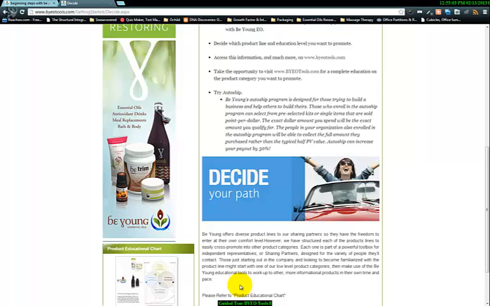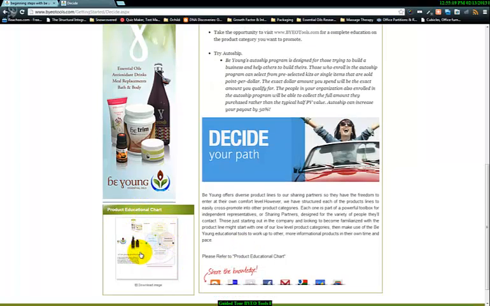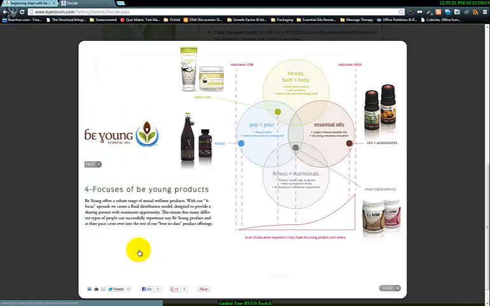And so what you need to do when you decide your path is first decide your passion and decide what area or what product category, if all or one or some, you want to commit to, because if you commit to one of them, then you're going to have to realize that there's some type of educational learning curve. So if we pull up this product educational chart here, this is going to kind of show that.